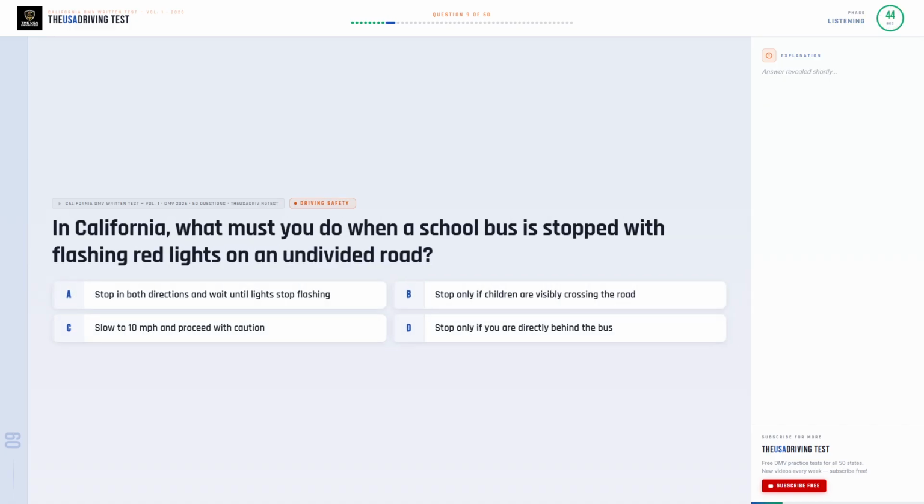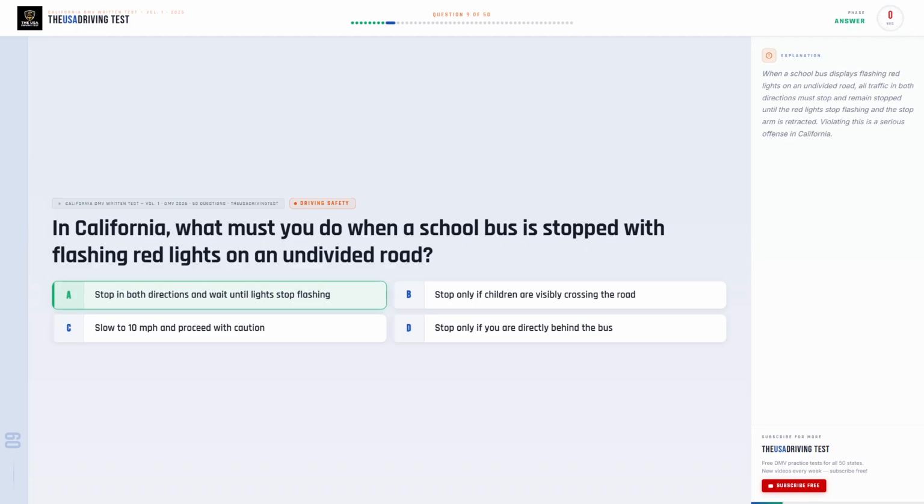In California, what must you do when a school bus is stopped with flashing red lights on an undivided road? Option A. Stop in both directions and wait until lights stop flashing. Option B. Stop only if children are visibly crossing the road. Option C. Slow to 10 miles per hour and proceed with caution. Option D. Stop only if you are directly behind the bus.